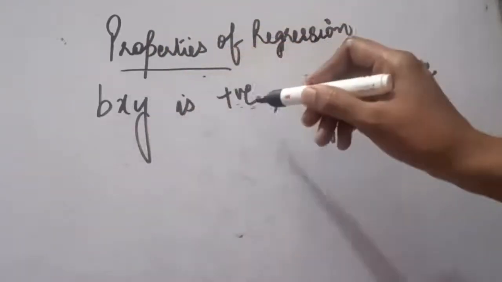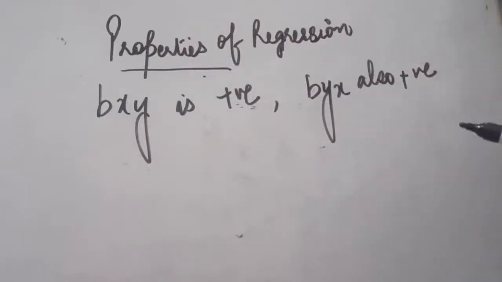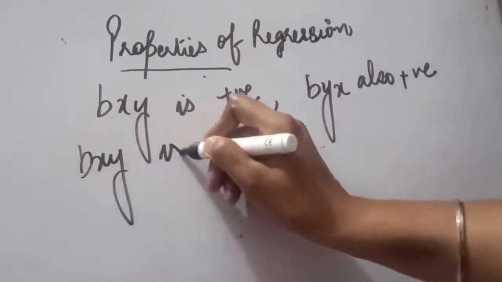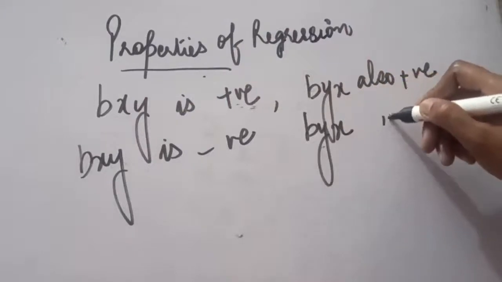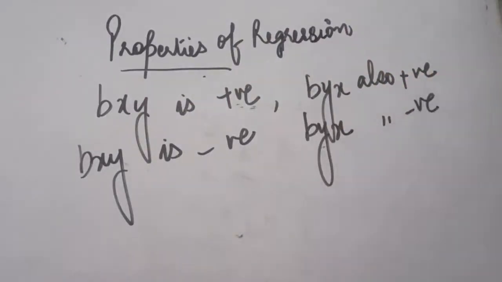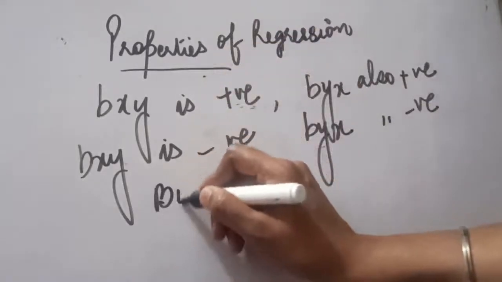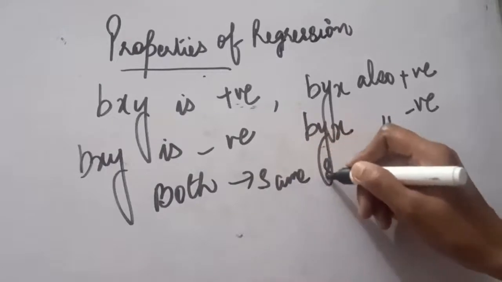If you calculated bxy and it came out positive, then you have to consider byx also to be positive. Similarly, if bxy comes out negative, then it is very clear that byx should also be negative. Therefore, it is an important property that both regression coefficients will have the same signs.